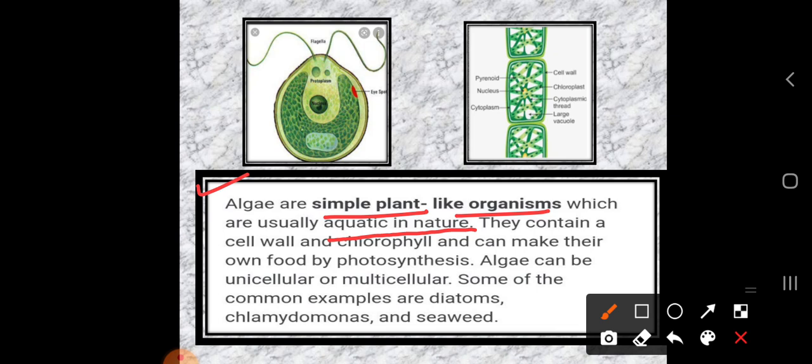So you can obtain these algae in aquatic environments, as well as in front of your door also. Now the rainy season is there, so you can find this algae in front of your door itself. Okay, so this comes under plant organisms. Why? Because they contain a cell wall and chlorophyll. Usually we keep this microorganism in the category of aquatic plants.